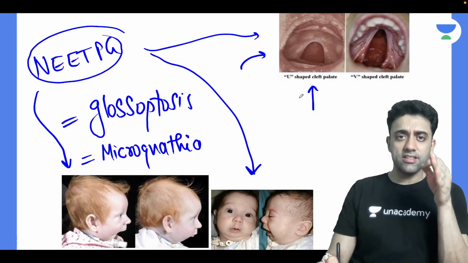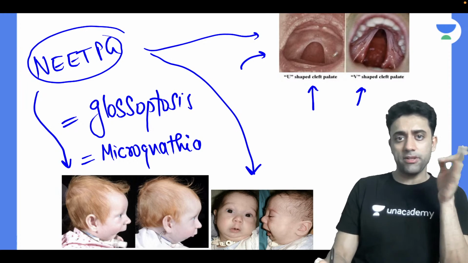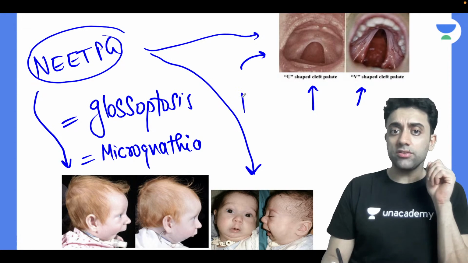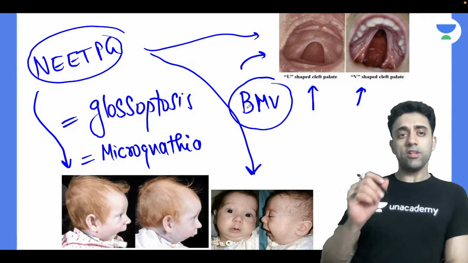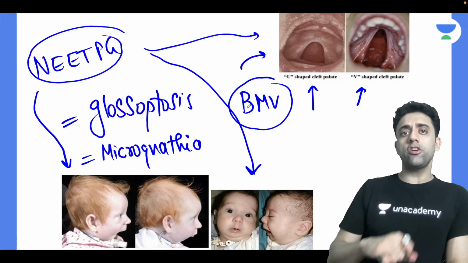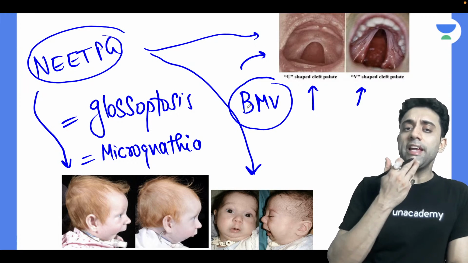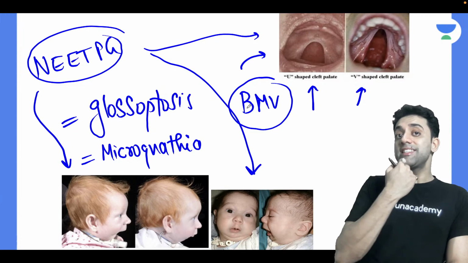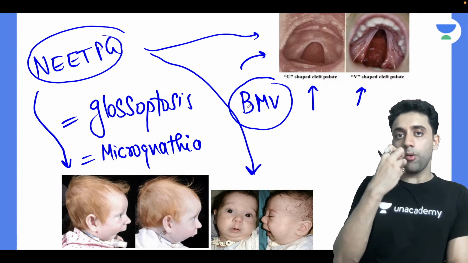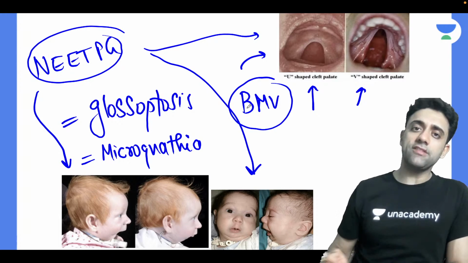Can we appreciate this, dear? Yes or no? Is it visible or not? V-shape and U-shaped cleft palate. And if I also say difficult bag and mask ventilation, very important. Sir, in this baby it was very difficult to do a bag and mask. Why? Because of micrognathia, the mask seal basically has not formed properly to give a bag and mask.